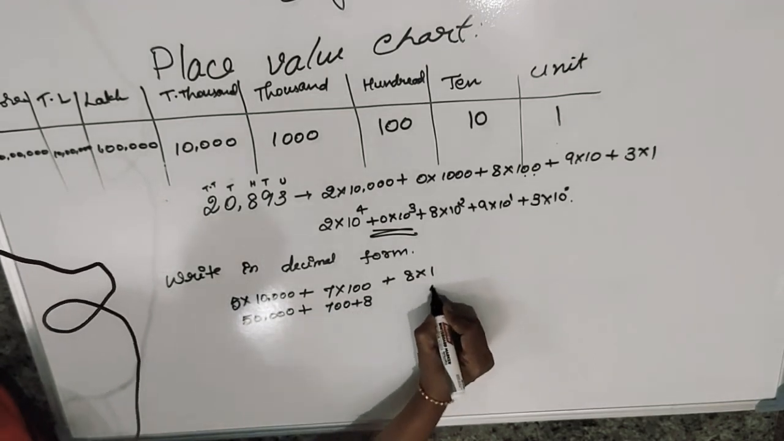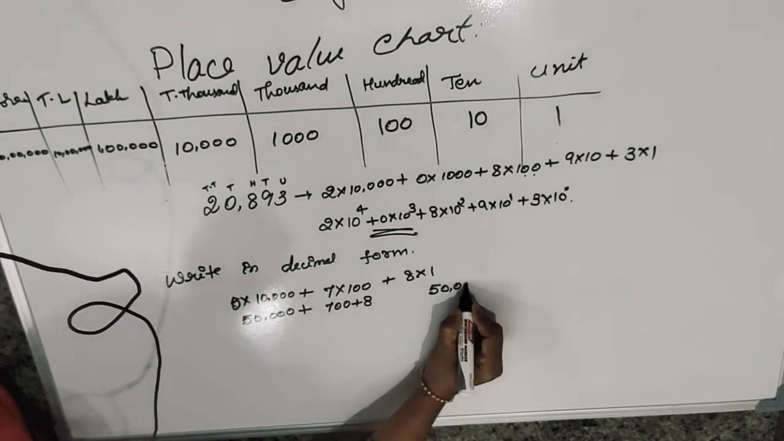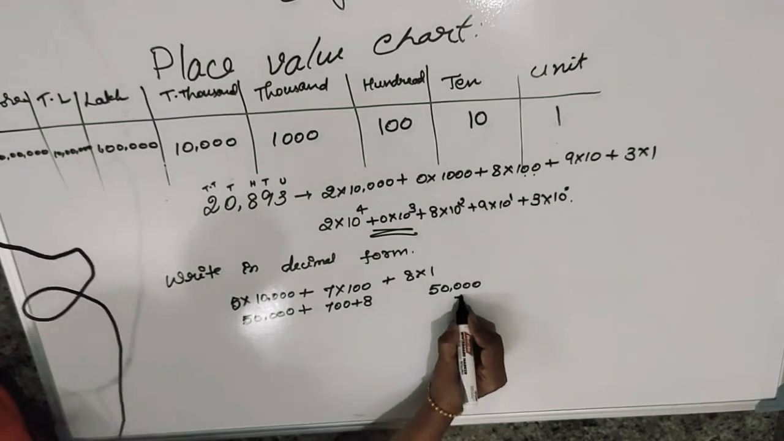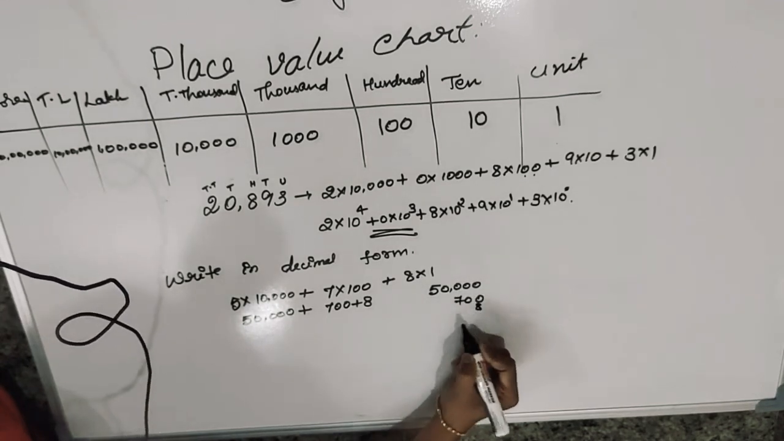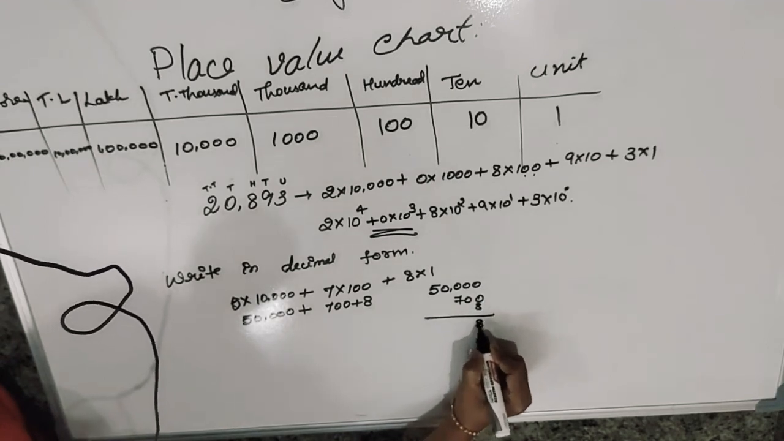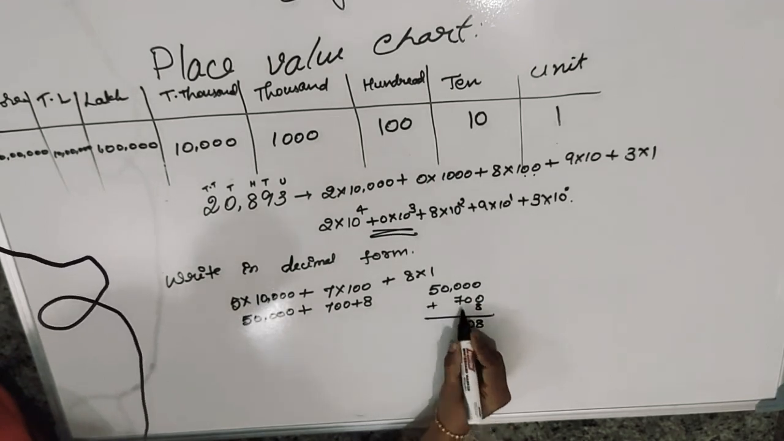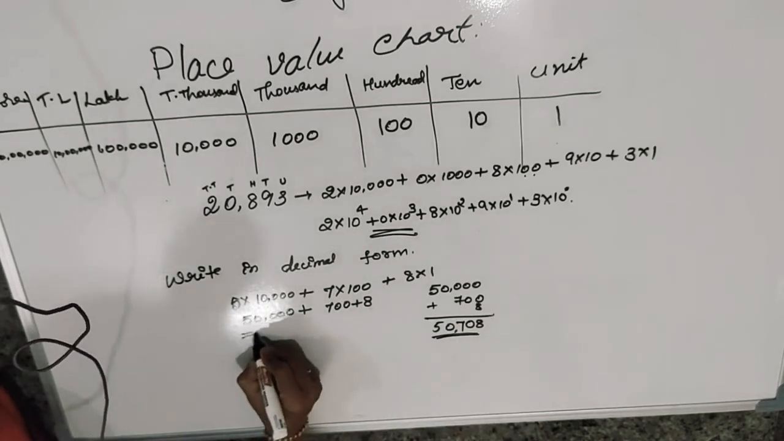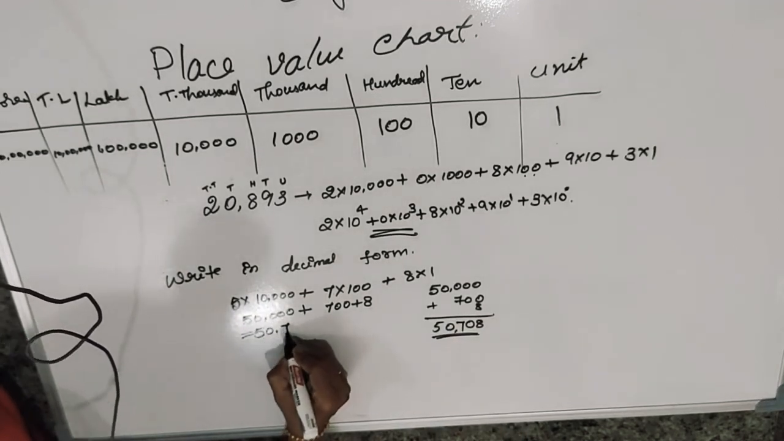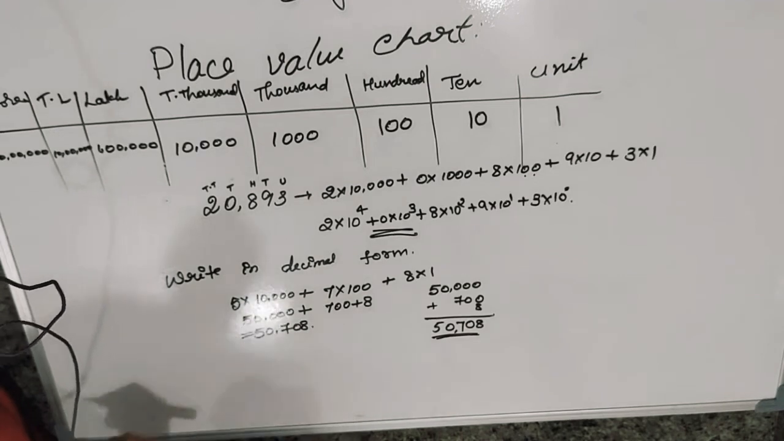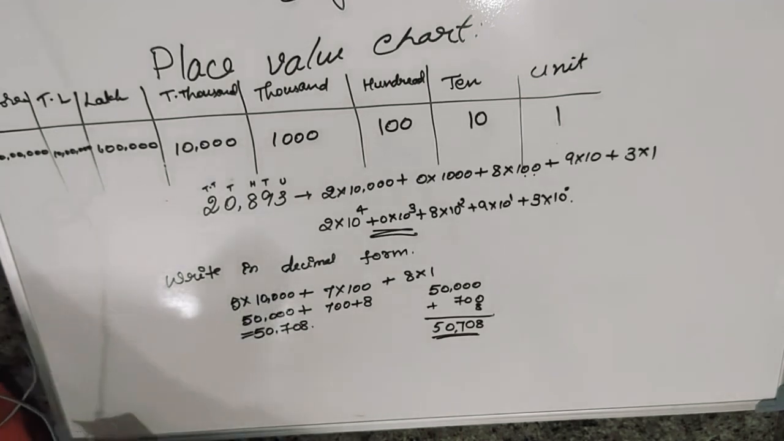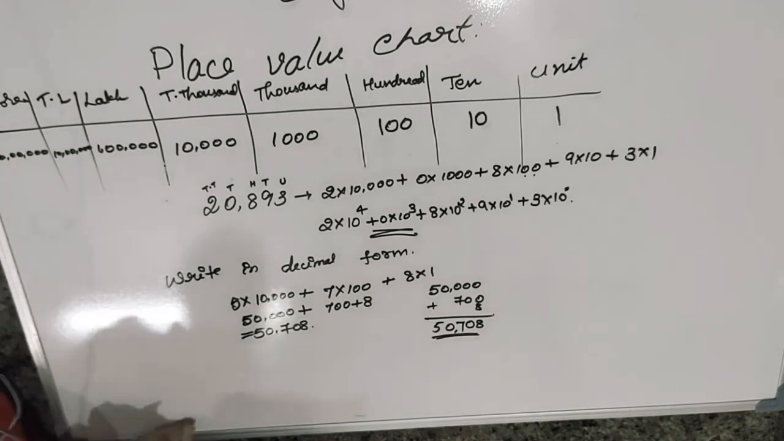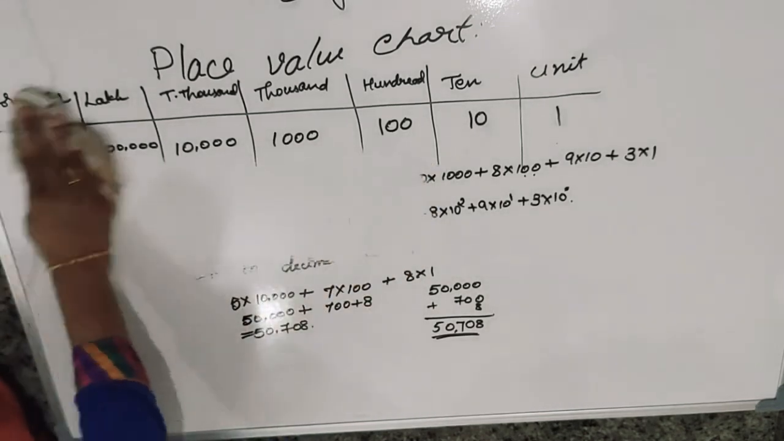If you want, write like this, because you may miss the place while adding. So don't miss the place. Writing like this is very easy to add. We are adding 706. So the answer is 50,708. It is the decimal form. Okay, some more questions we will take.